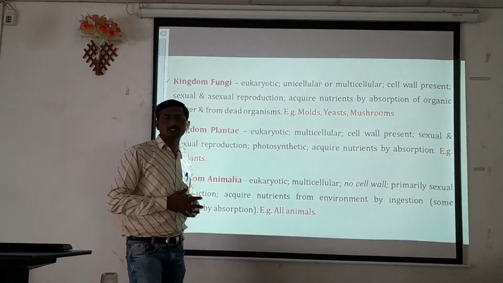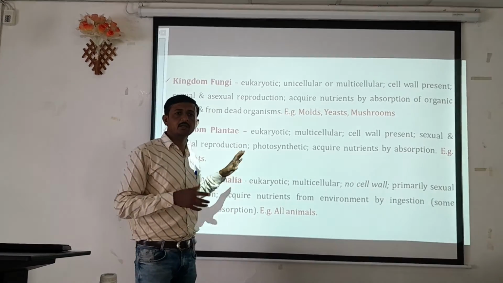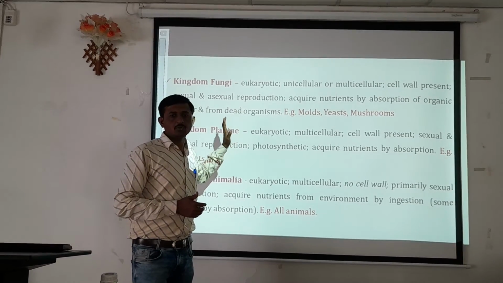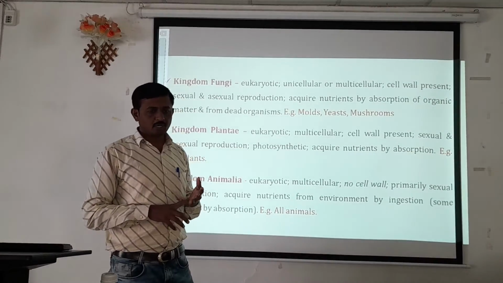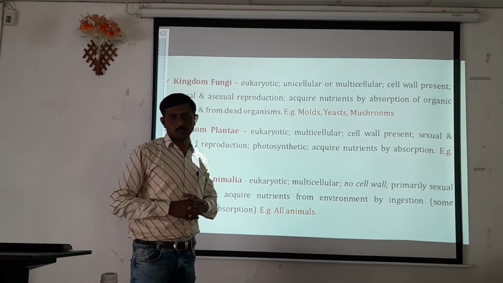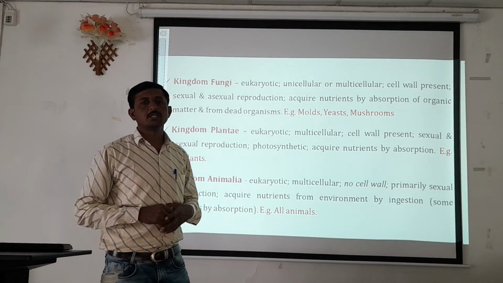This classification system, the five kingdom classification system, is widely accepted, and these days we also follow it: kingdom Monera, kingdom Protista, kingdom Fungi, kingdom Plantae, and kingdom Animalia. Okay. In the next lecture we will discuss another approach which is used in classification.